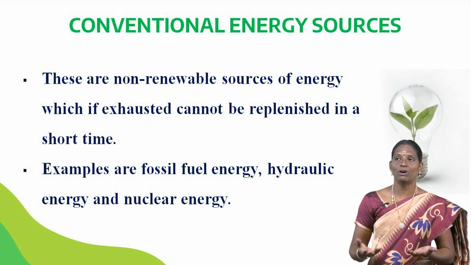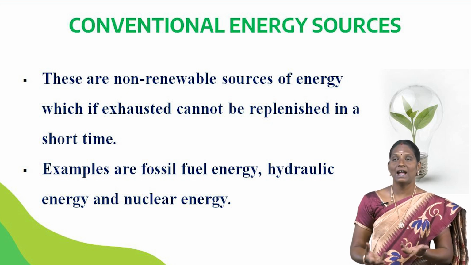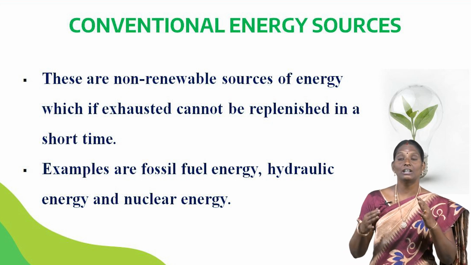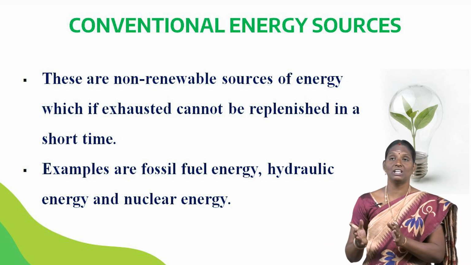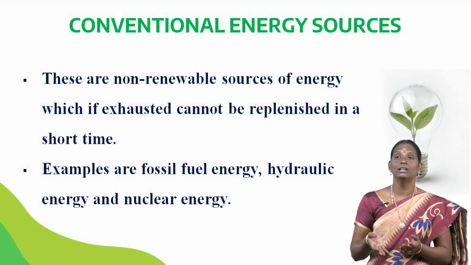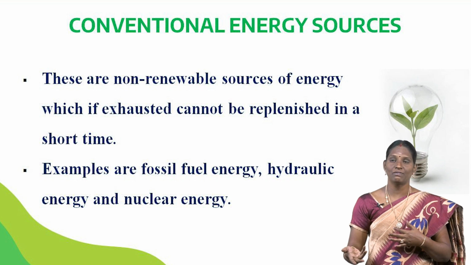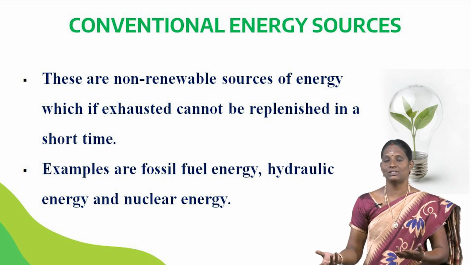When the earthquake occurs, the plants and animals are buried under the earth, and when they decompose for 50 years or 100 years, these fossil fuels can be produced. The examples for fossil fuels are coal, petroleum and natural gas.